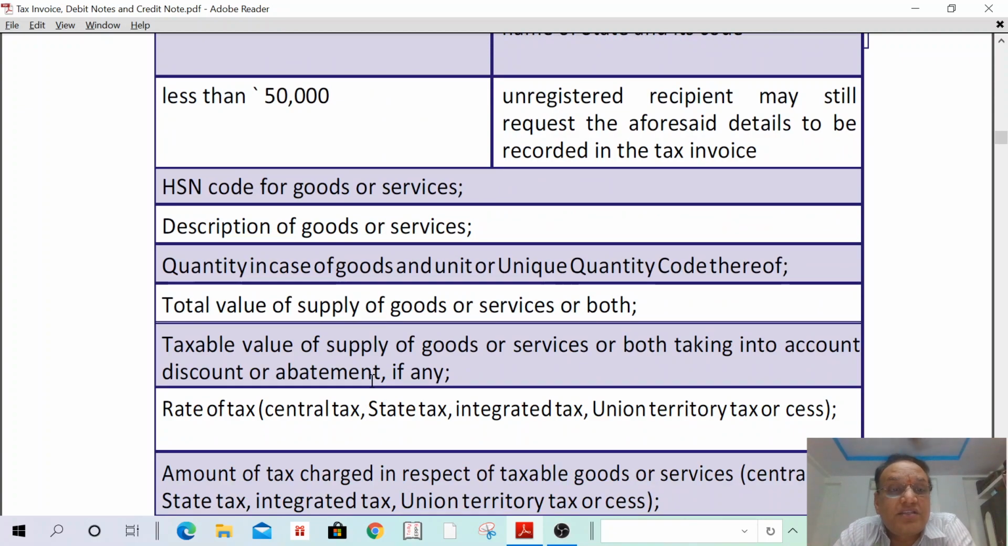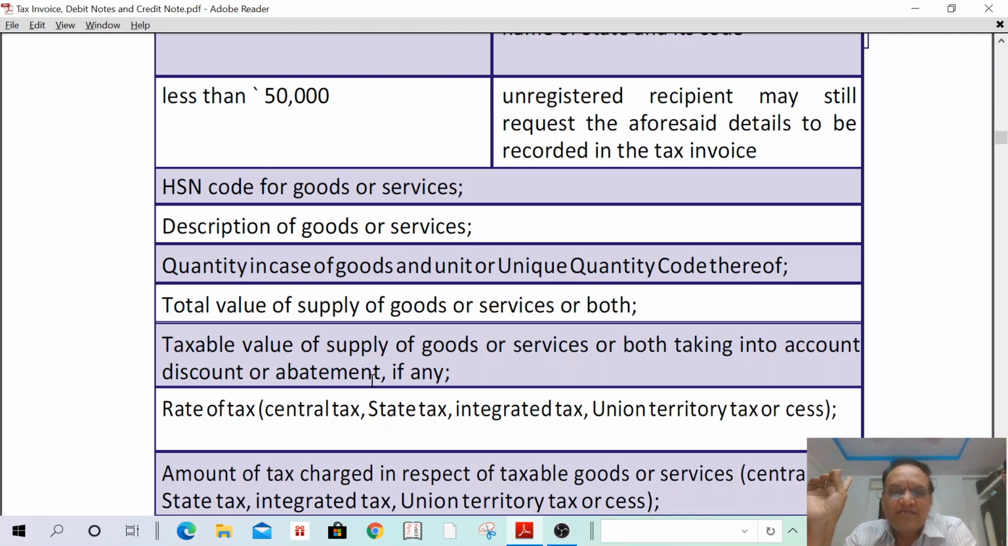HSN code means HSN code for goods or services. What is HSN code? Harmonized System of Nomenclature. This code was developed by World Customs Organization. That means for AC, one code is there. For all over the world, only one code for AC. That code they have to mention. If it is in India, if it is in China, if it is America also, only one code is there